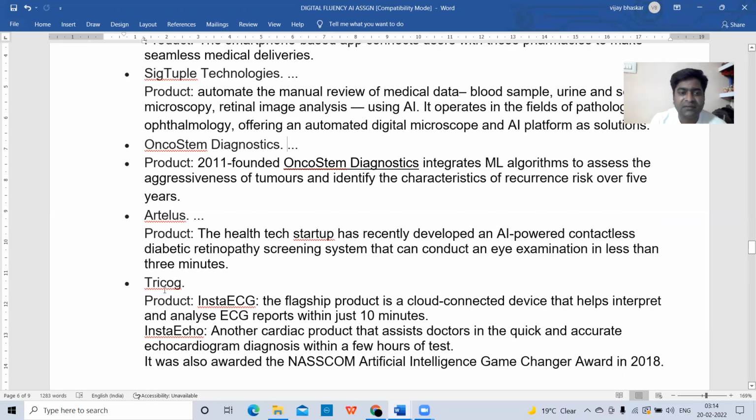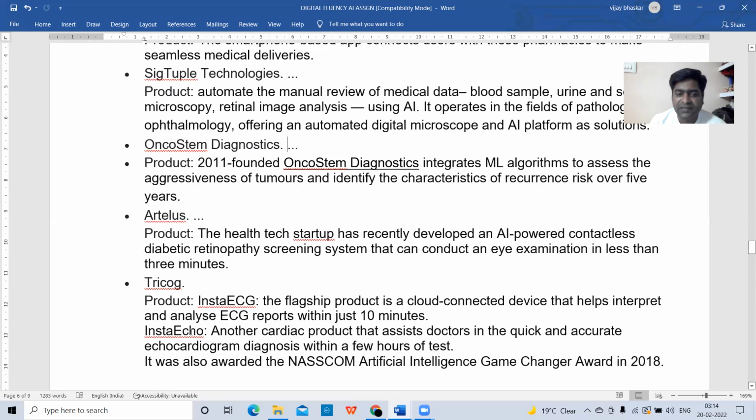Next one is Tricog. Tricog is another healthcare company. Its first product is Insta ECG. The flagship product is a cloud-connected device that helps interpret and analyze ECG reports within just 10 minutes. Within 10 minutes, it will give the ECG report. What is the product name? Insta ECG, developed by Tricog.